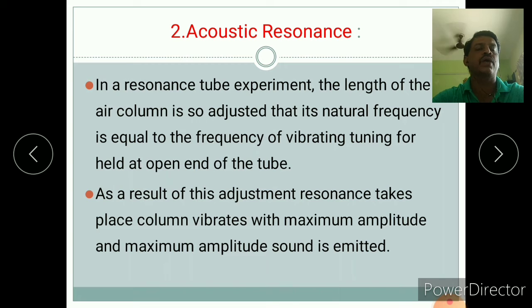Next one is acoustic resonance. In the resonance tube experiment, the length of the air column is adjusted so that its natural frequency is equal to the frequency of the vibrating tuning fork held at the open end of the tube. As a result of this adjustment, resonance takes place. The column vibrates with maximum amplitude and the maximum amplitude sound is emitted.